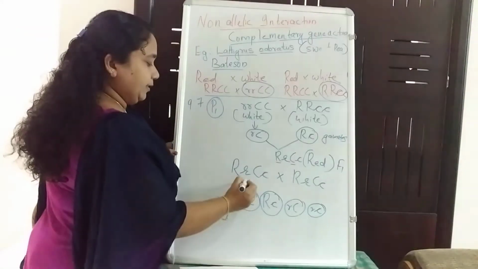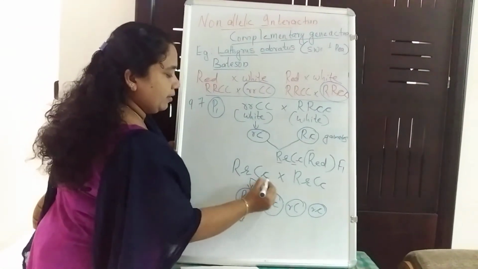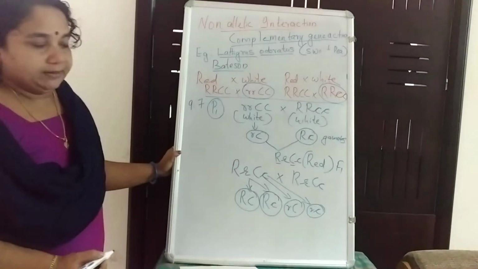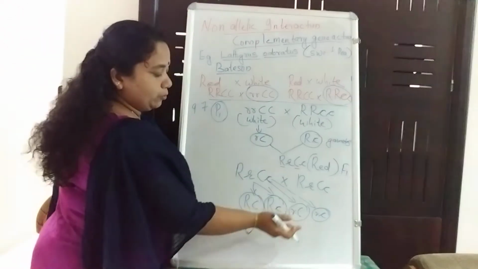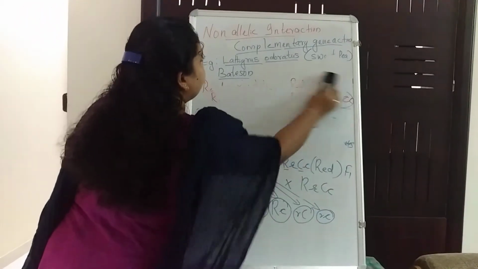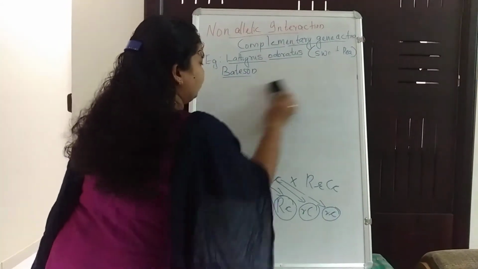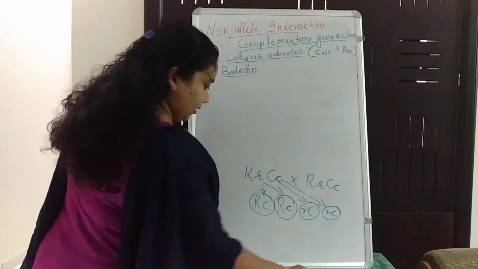So from each parent he gets 4 gametes. Likewise, this parent also produces 4 gametes. And then we can have a look into the progeny from the fusion of these gametes.